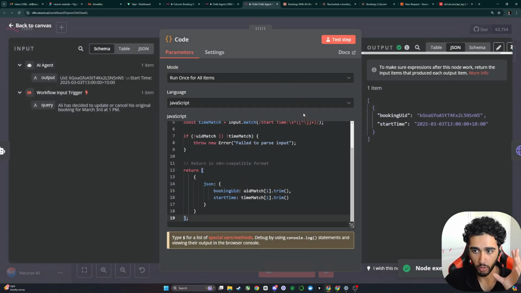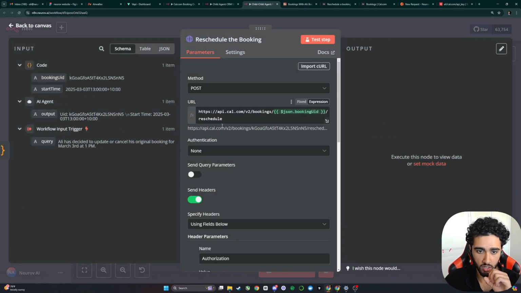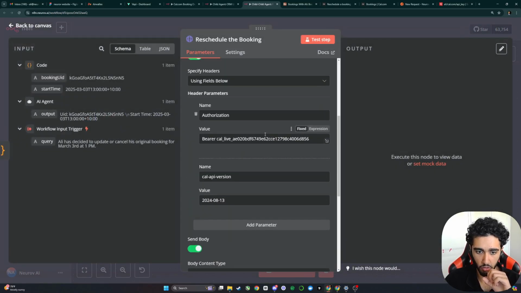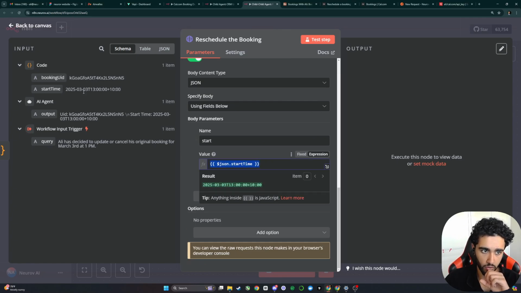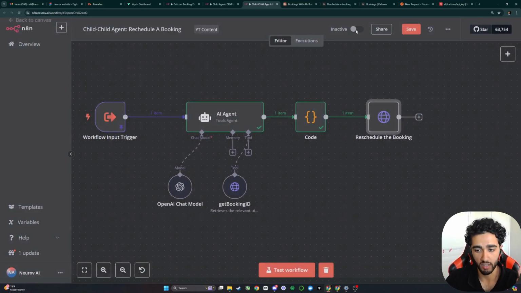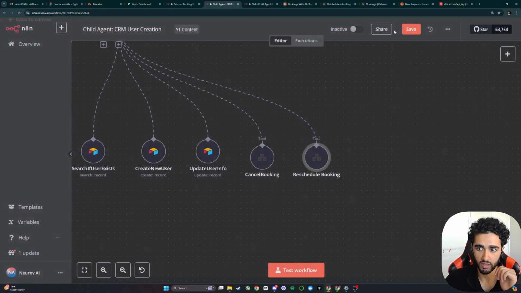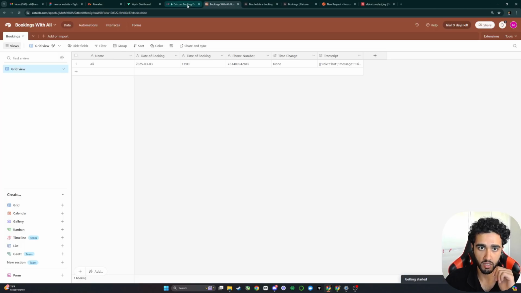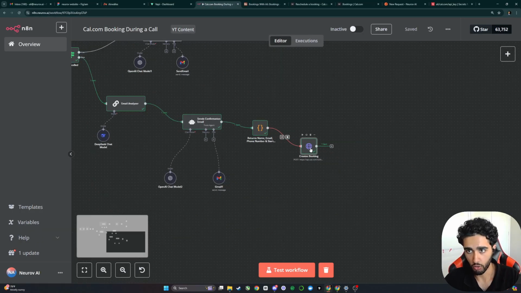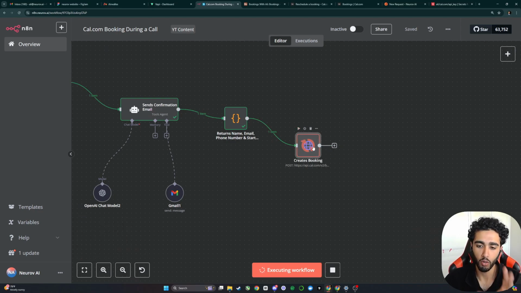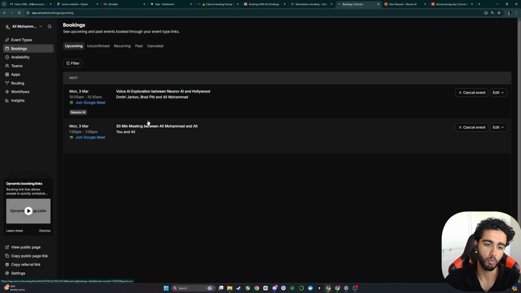So we do that. We run this code to split the AI's output into two separate items, which is the UID and the start time. And the reason we do that is because we need the UID in this field, but then we also need the start time in this field. So having them as two separate items helps us significantly, and that allows us to reschedule the booking. So without further ado, let's actually call this AI agent and reschedule a booking. I'm going to recreate that 1 p.m. booking real quick. Looks like the booking's already been made.